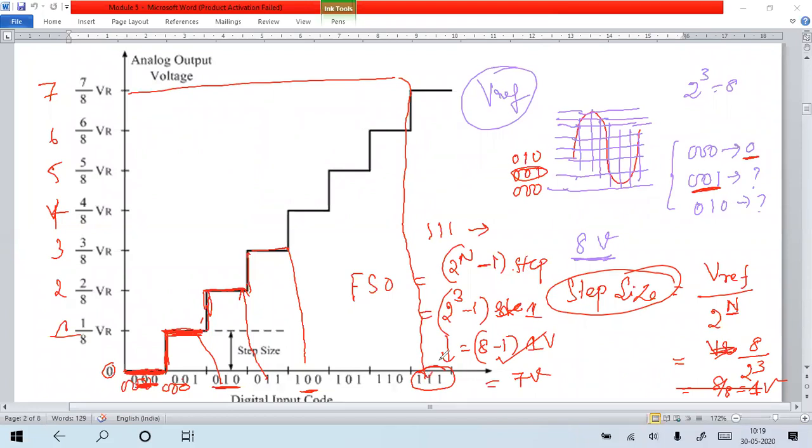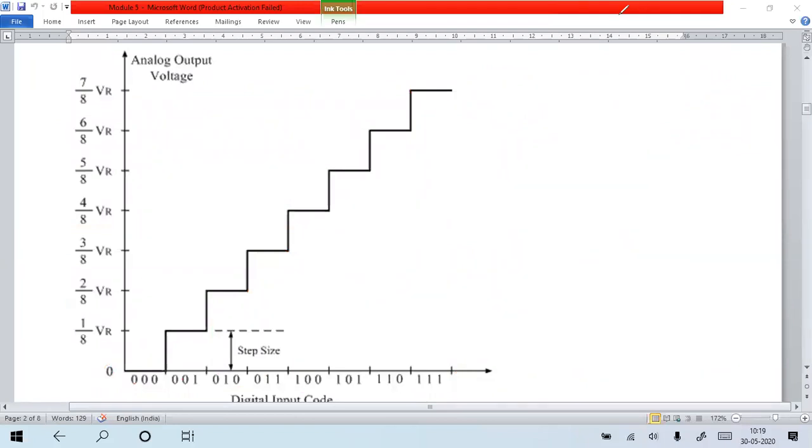It can show only maximum 7 volt. Getting my point? So this is the way the analog signal is sampled, then quantized. Each level of voltage, each analog value, is represented by the binary form. Is it clear? One more example, suppose your reference voltage is 16 volt.